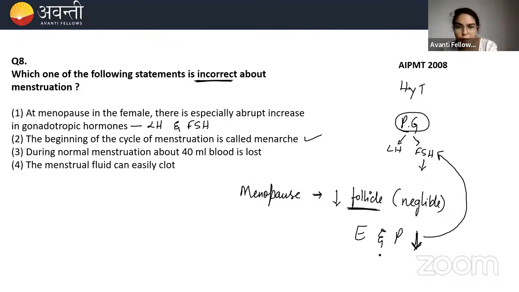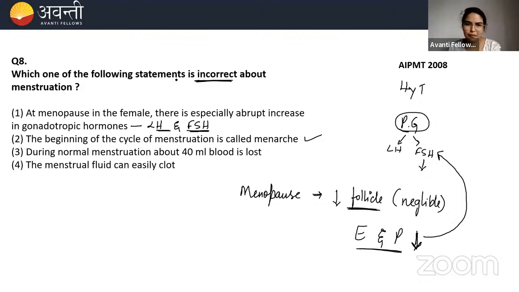But they are not present during menopause, so the pituitary gland does not get instructions from estrogen and progesterone and continues releasing LH and FSH. That is why during menopause there is an abrupt increase in the gonadotropic hormones FSH and LH, because there is a decrease in estrogen and progesterone. Clear? So option A is correct.